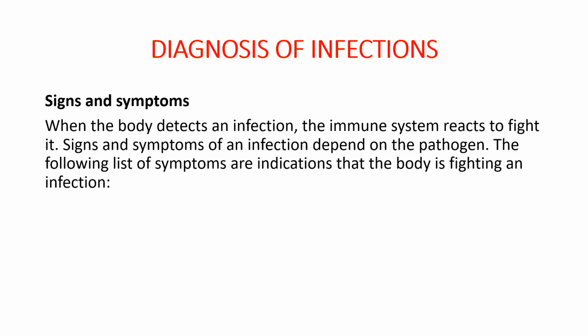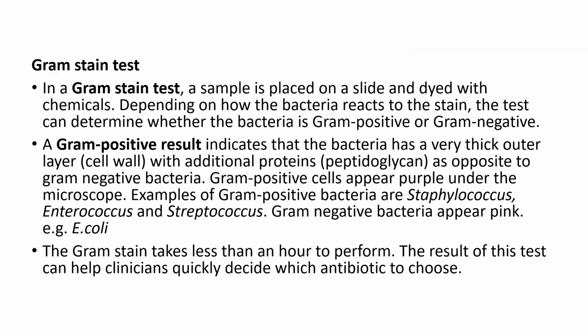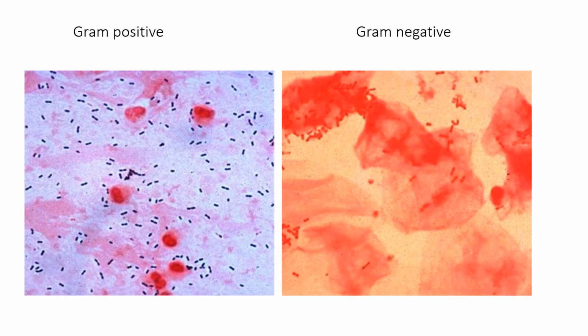When the body detects an outside pathogen, it develops an infection because the immune system reacts to it, and the signs and symptoms depend upon the immune reaction with the pathogens. So it can be in the form of fever, pain, redness. This includes gram staining, gram positive testing, and the gram test plays an important role. So based on the gram staining, the bacteria or the virus or the fungi can be identified. If you see the gram staining result, it can be either positive or negative. Gram negative bacteria can be seen on gram staining, or gram positive cocci or gram positive bacteria can be seen. And based on the gram staining morphology of the bacteria, they are identified.